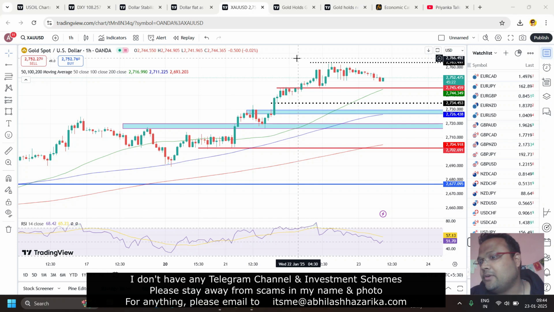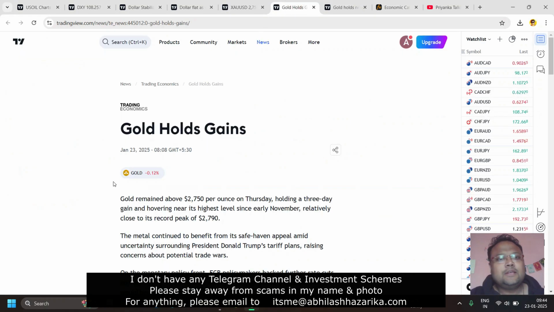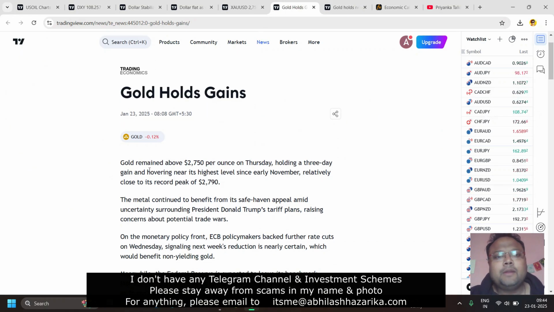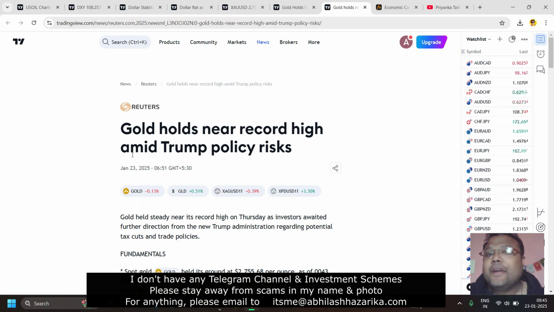For that, we need to check out the market sentiment. Gold holds gains. Gold remained above 2750 per ounce on Thursday, holding a 3-day gain, hovering near its highest level since early November, relatively close to its record peak of 2790. The metal continued to benefit from its safe haven appeal amid uncertainty surrounding President Donald Trump's tariff plans, raising concerns about potential trade wars. Gold holds near record high amid Trump policy risk.